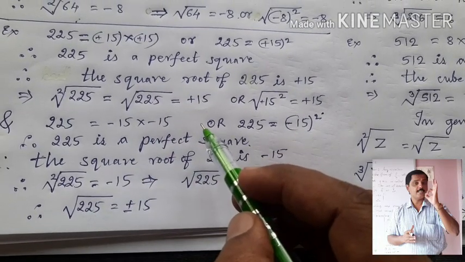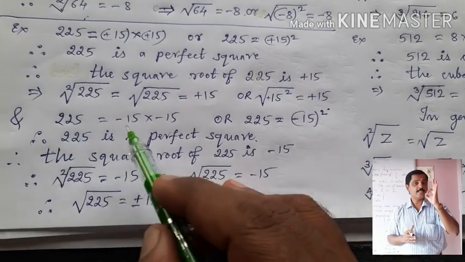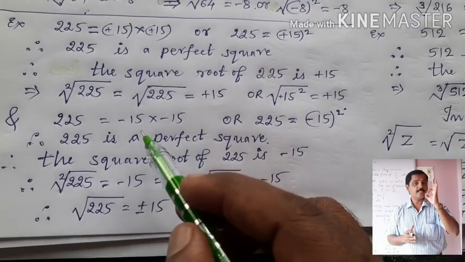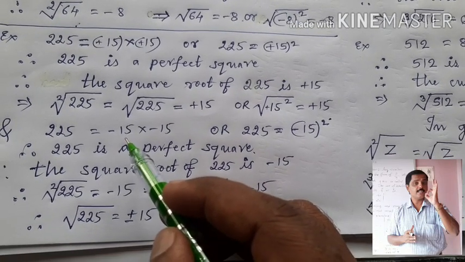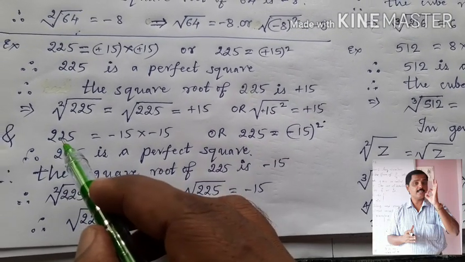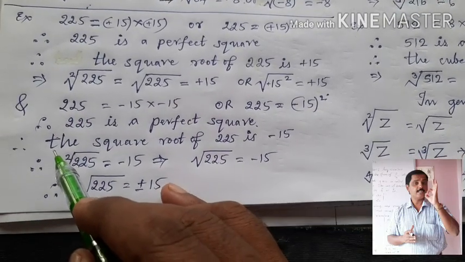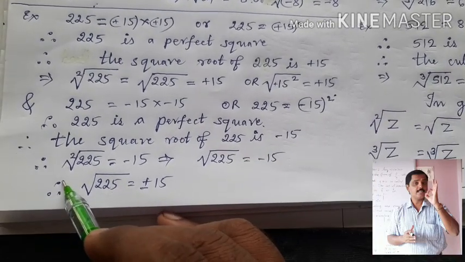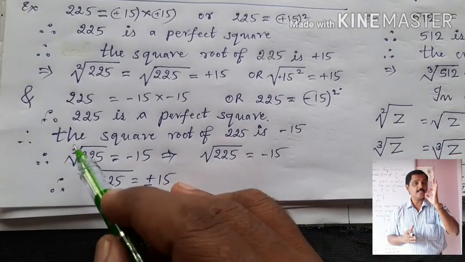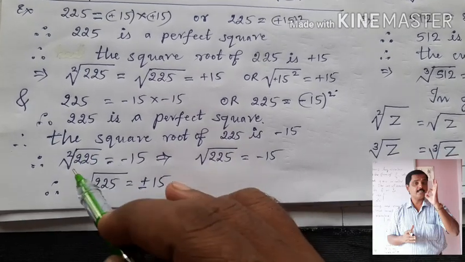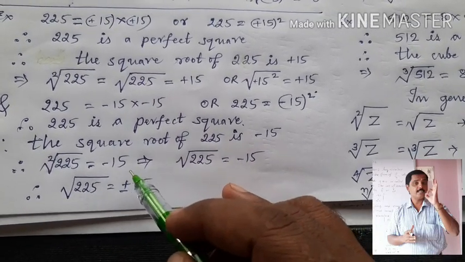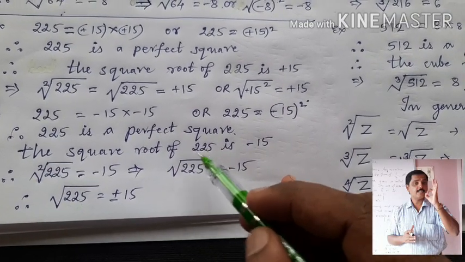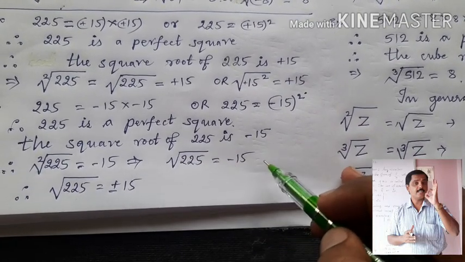But to get 225, which number is multiplied twice here? Minus 15 is multiplied twice, means 2 times. That is why minus 15 is called the square root of 225. So, in statement form, I write the square root of 225 is minus 15. Therefore, children, here I can write square root of 225 is equal to minus 15, or I can omit it. Therefore, it is simply written as root 225 is equal to minus 15.